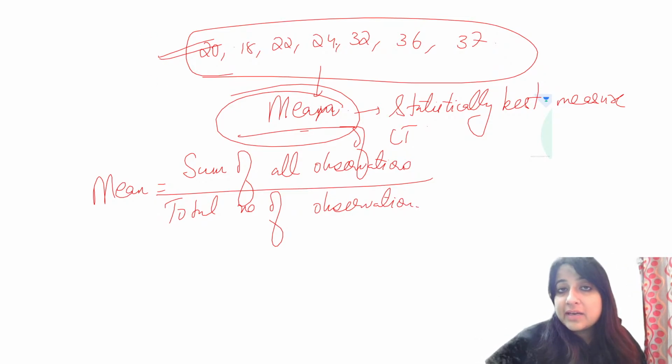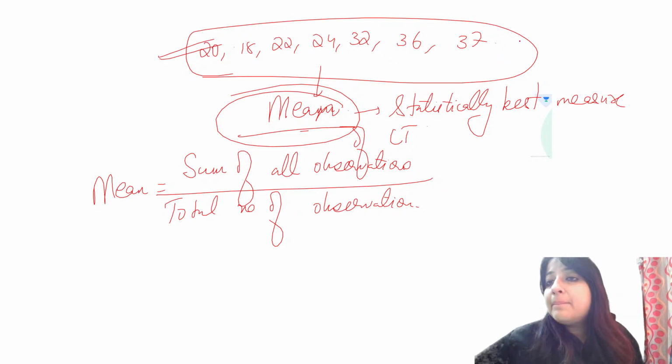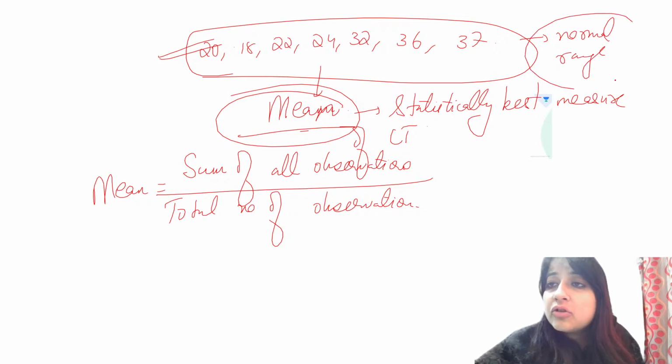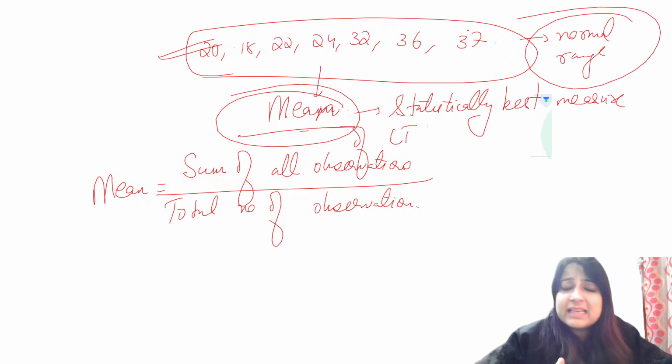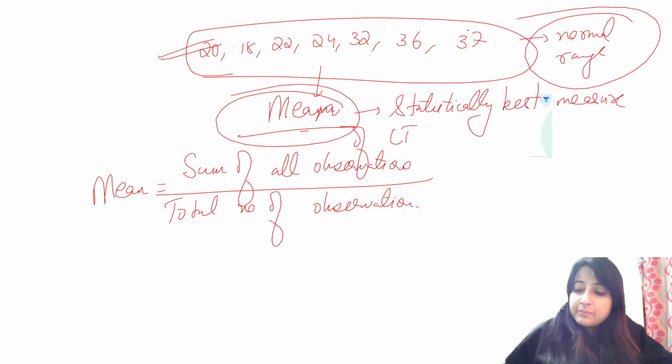Look, 2018, 22, 24, 32, 36, 37. This data appears to be in a normal range. There is no outlier over here. Okay, there is no problem in this data. But in case I gave you the data,